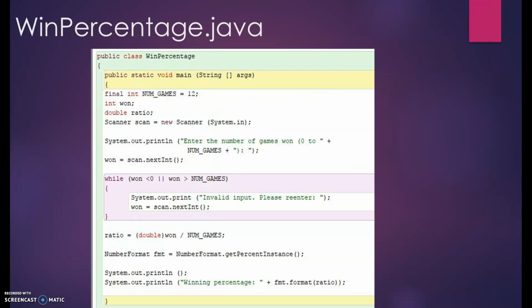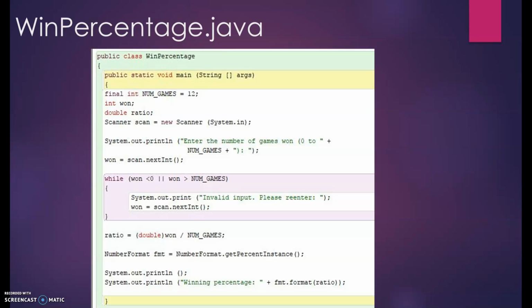Here's a third example. This is the win percentage program. The win percentage program computes the winning percentage of a sports team based on the number of games won. We will use a while loop in this program to validate the input, meaning we guarantee that the user enters a value that we consider to be valid. The while loop keeps executing repeatedly, asking the user for a valid input until the entered number is indeed valid.